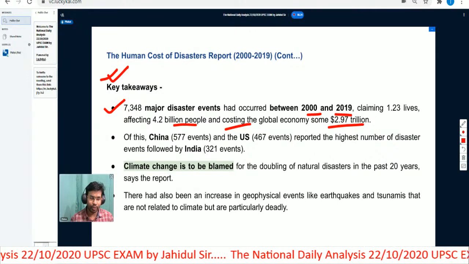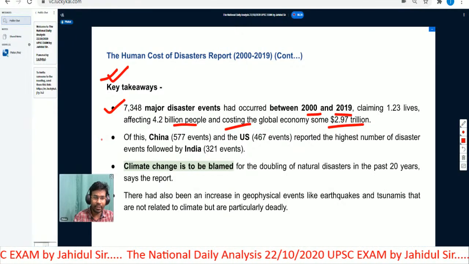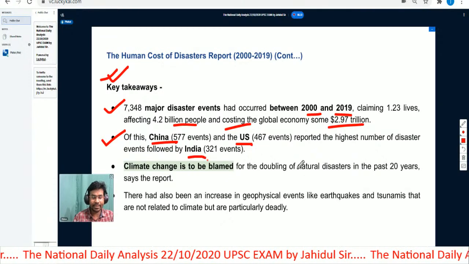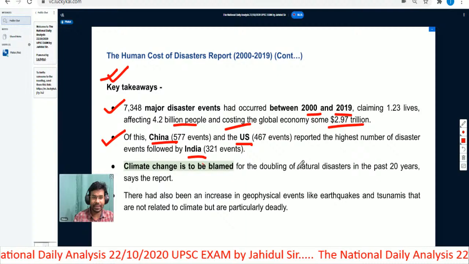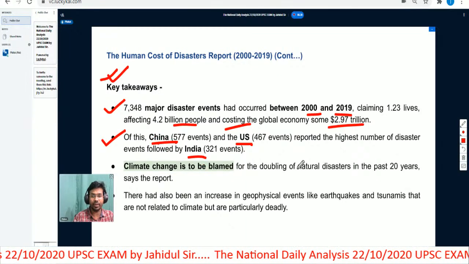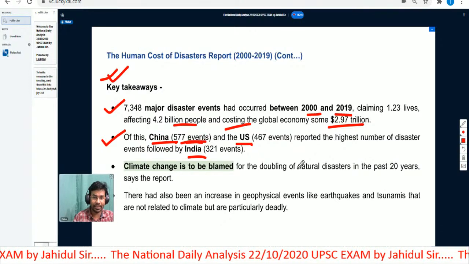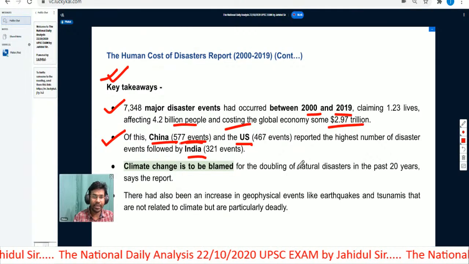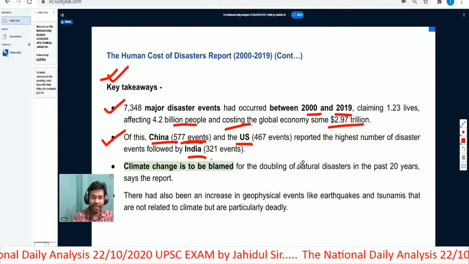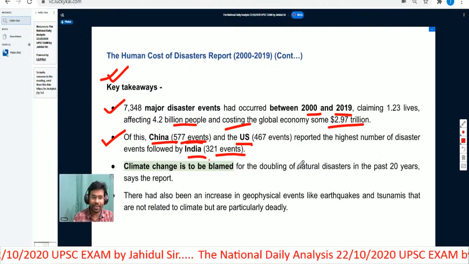These are not that important for the exam directly, but some of the important issues are that they have analyzed how disasters cost human lives. China has lost the maximum lives and had the maximum number of disaster events. China had 577 events, US 467 events, followed by India. So India is at 3rd place: China first, then US, and then India.